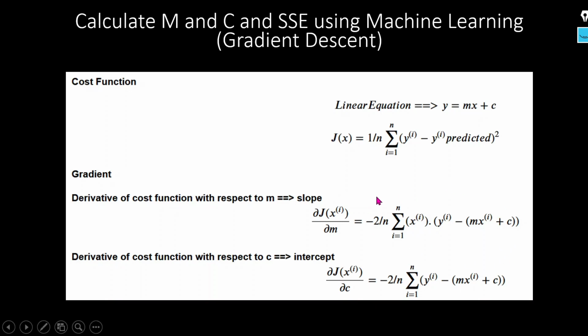This output we use to iterate over different m and c values. I will explain gradient descent in more detail in our coming video. So just try to understand how it works in a very summarized way here, because this video is going to be very long, so I am covering everything in a summarized way.